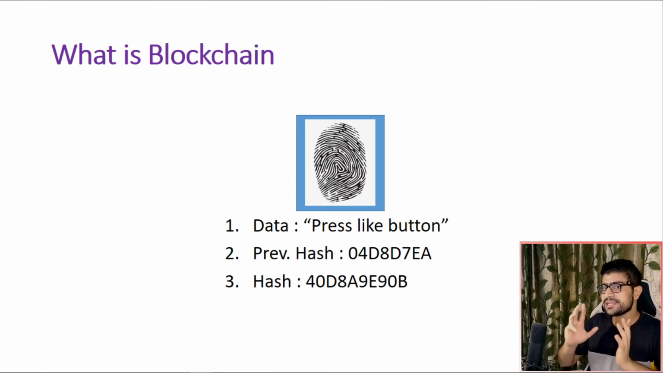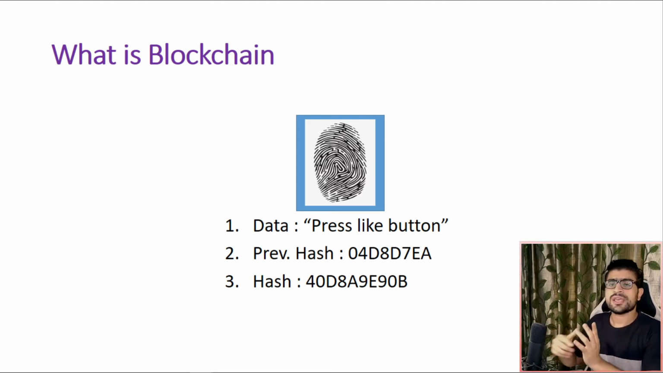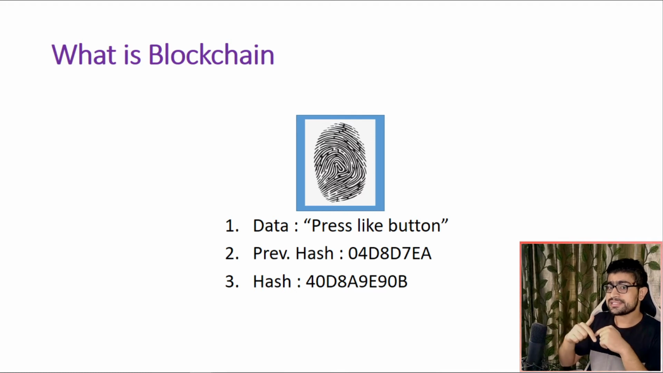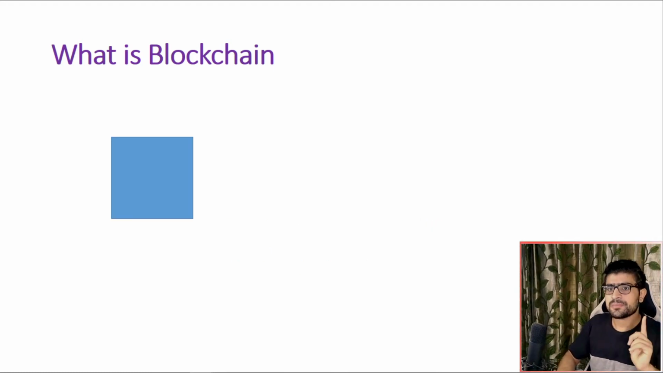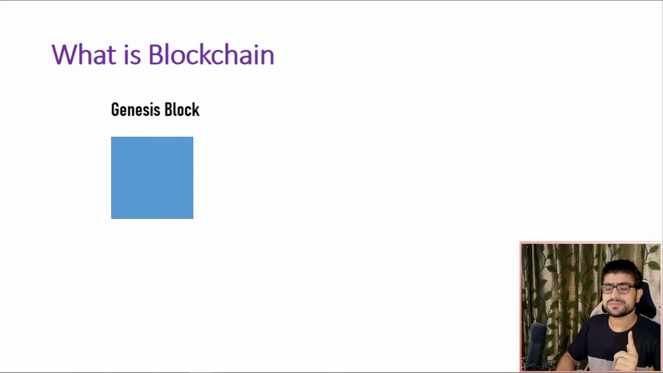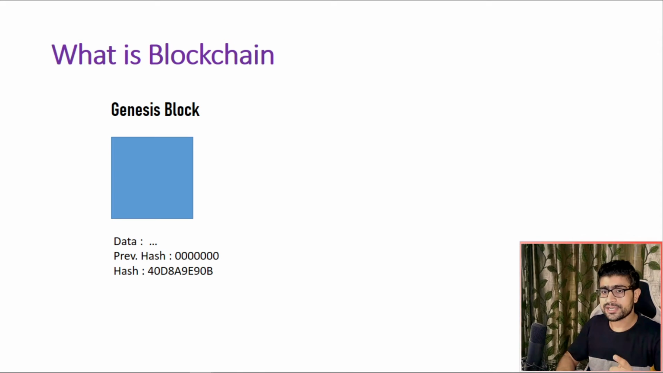So how is it added to the blockchain, and how is it linked to the previous block? Let's get to know about this with an example. We have our first block, which is also known as the Genesis block. It will surely have its own data. The previous hash for this block is all zeros because there is no previous block to it, and then its own hash value, its own fingerprint.